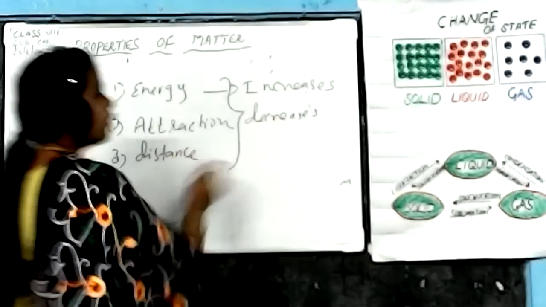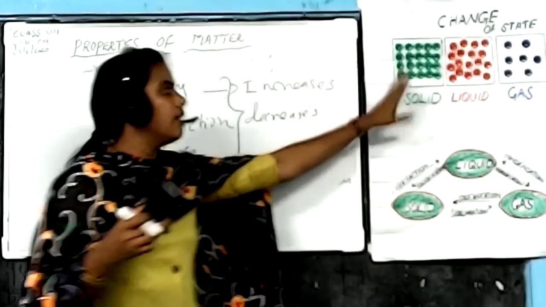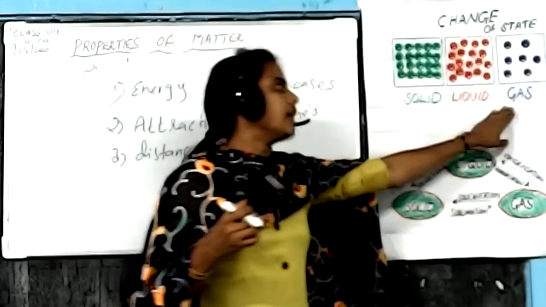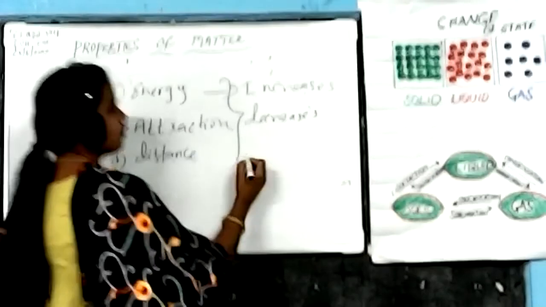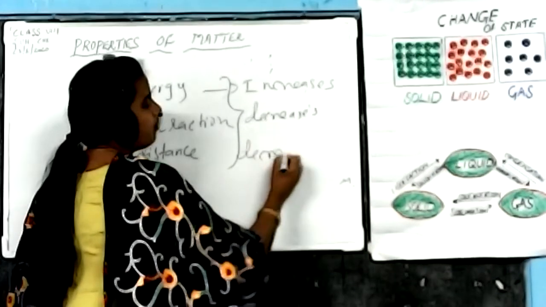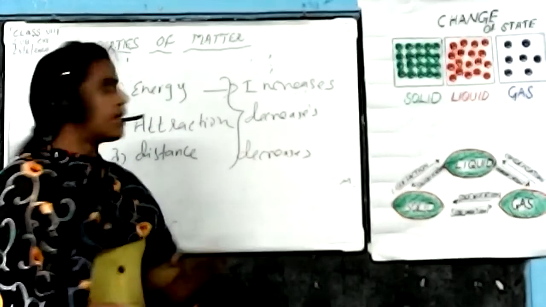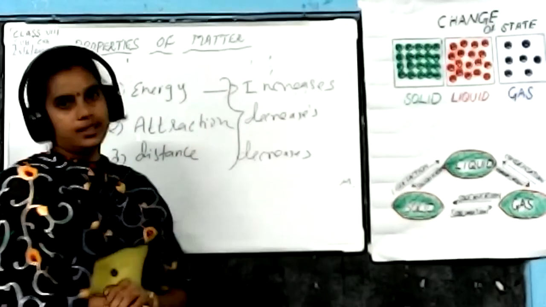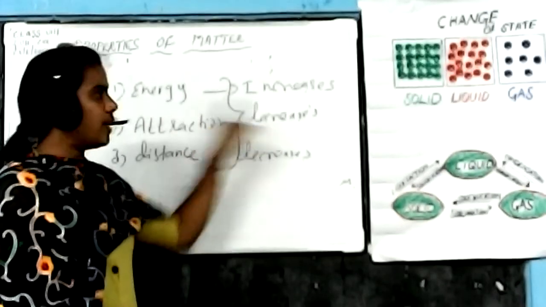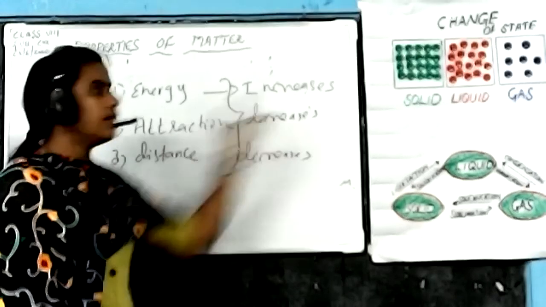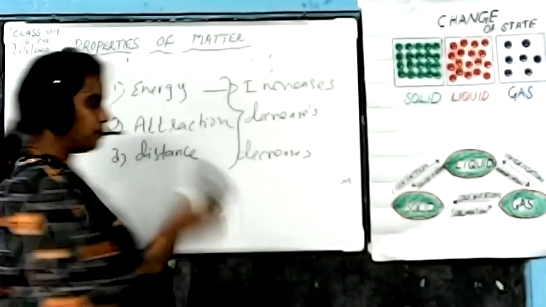Then the third one, what about the distance? Solid to liquid and liquid to gas, the distance of the molecules will decrease. So when we apply heat, the following situations will take place. First one, what happens to the energy? Energy will increase, attraction decreases, and the distance also decreases.